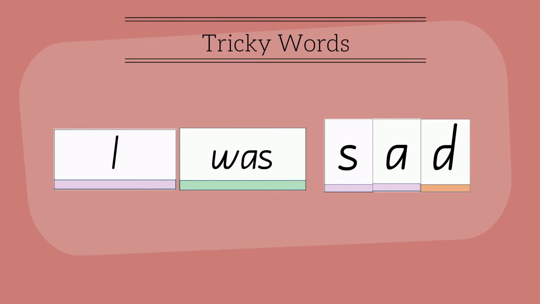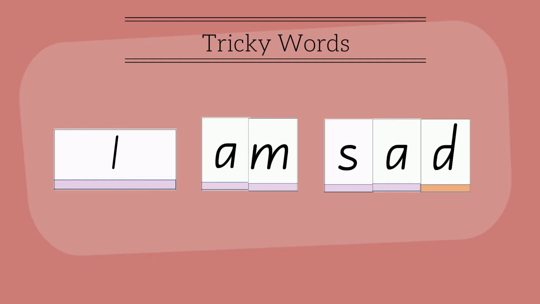The word was tells us that something has already happened. If I was sad, that means that I'm not sad anymore. I was sad before. It might have been 5 minutes ago, or an hour ago, or even yesterday or last week. So the word was tells us that something has happened in the past. If I was sad right now, I would not say I was sad. I would say I am sad.